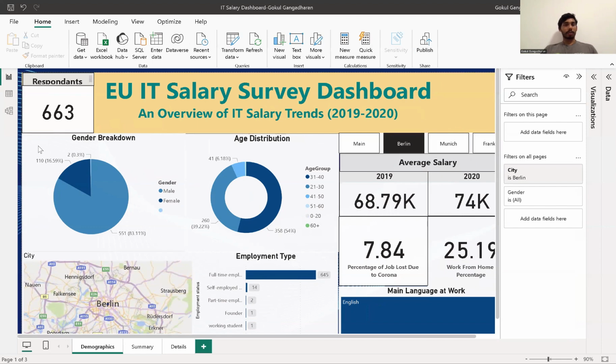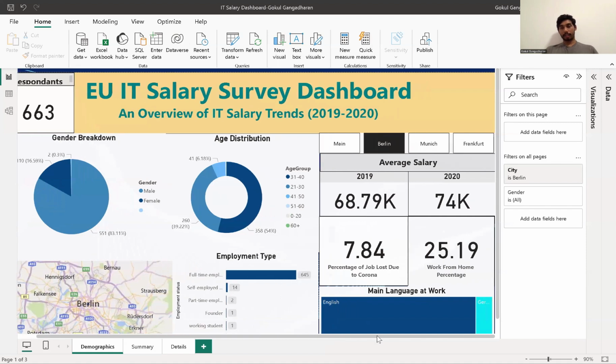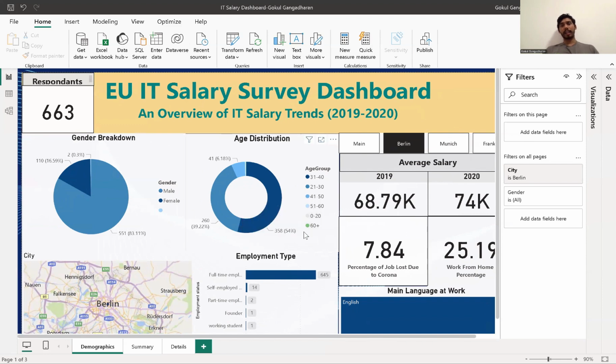So out of the 1,224 respondents, almost half, 663 people, are from Berlin. We can see that Berlin, compared to the overall income, has seen a higher income increase in the year 2020 compared to 2019. And the gender breakdown and the age breakdown are kind of similar in Berlin.